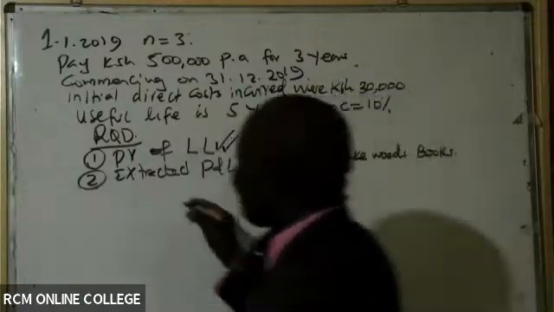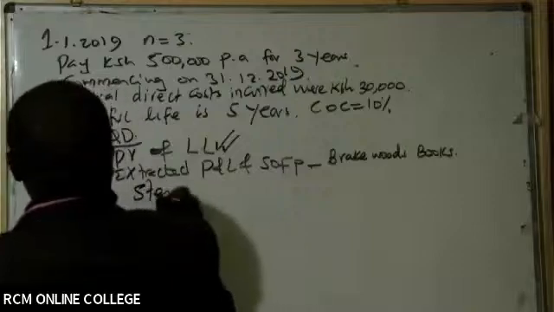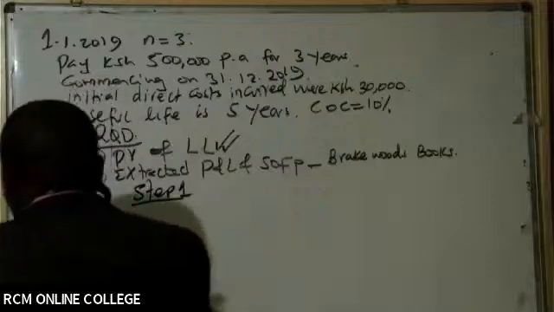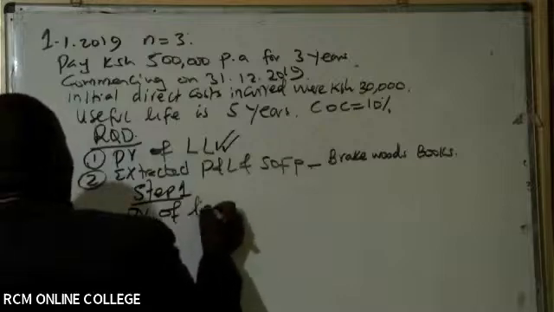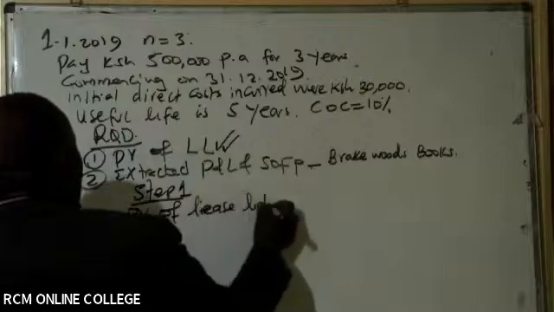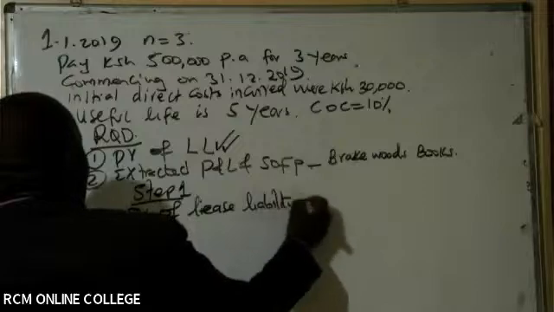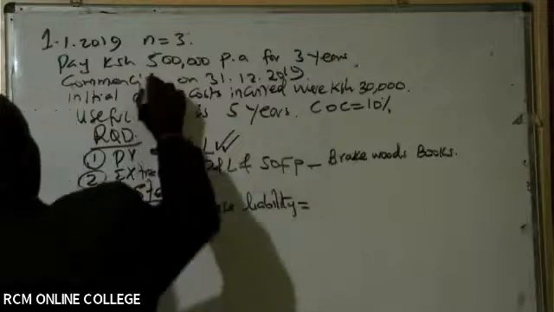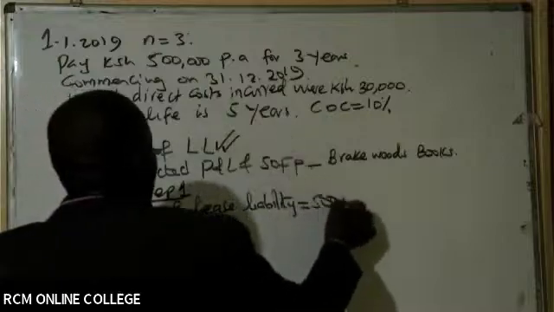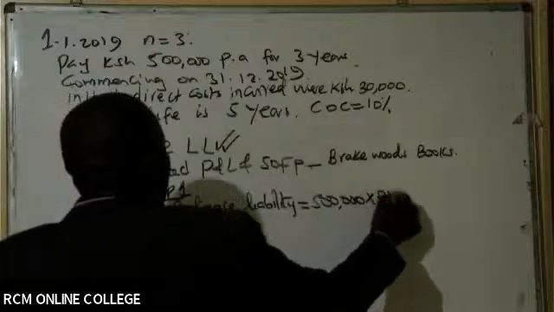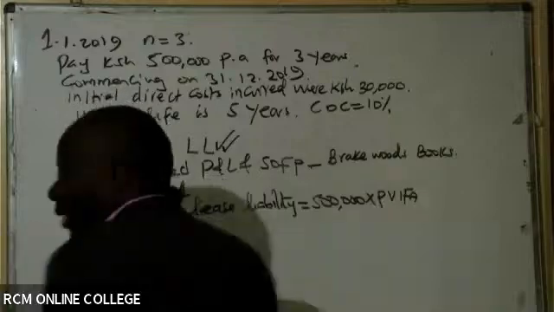So step one, give us the present value of lease liability. And how do we do this, ladies and gentlemen? How much are we paying every year? We are paying 500,000 every year, times PV-FA, because this is an annuity.